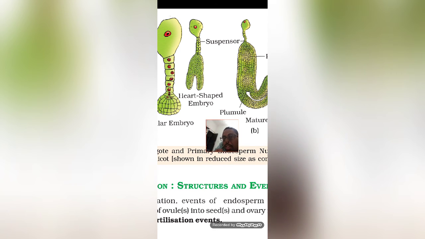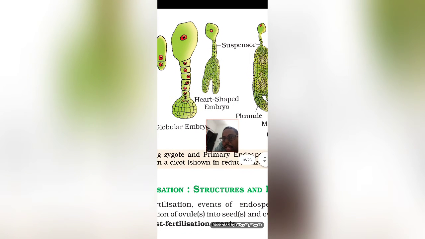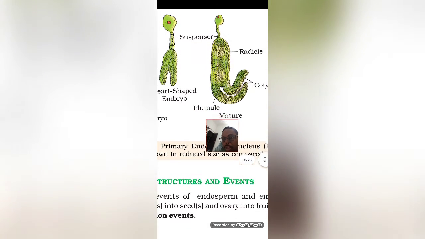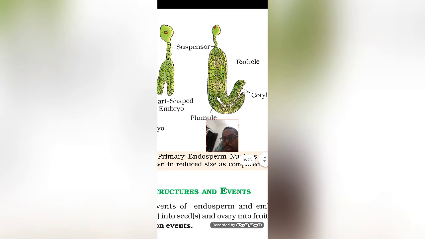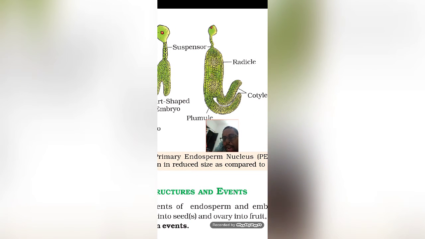It will divide into 3, and it will form a heart-shaped embryo, sorry, not torpedo, a heart-shaped embryo. Once this heart-shaped embryo is formed, it will further divide and form a torpedo-shaped embryo, and the torpedo-shaped embryo will mature into an embryo having radicle, cotyledons and the plumule.